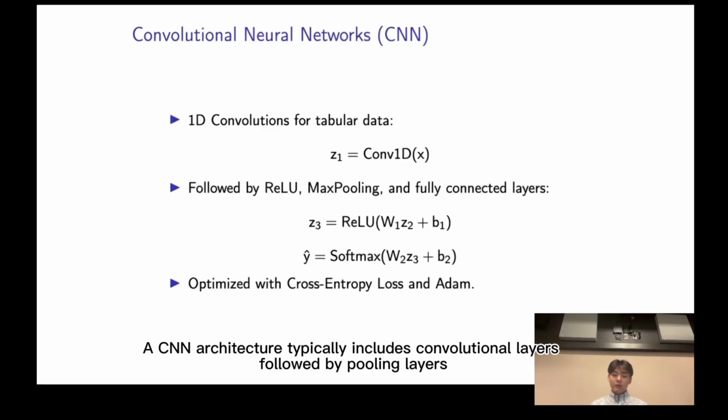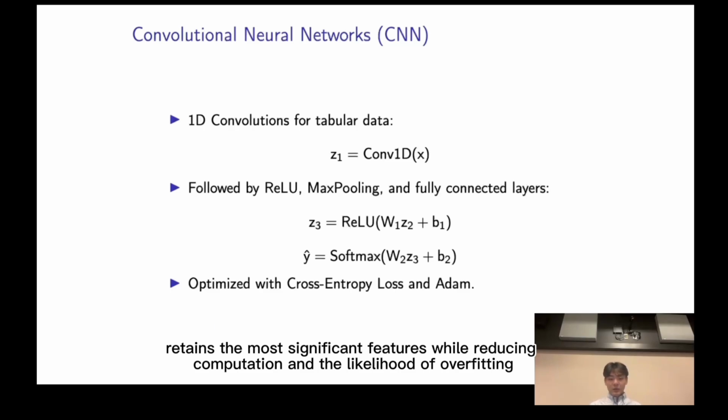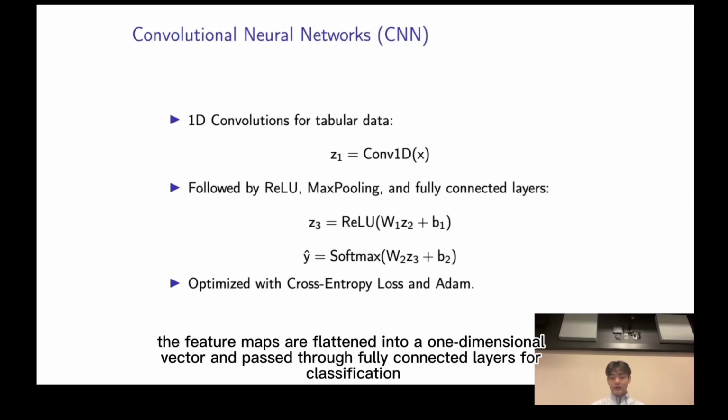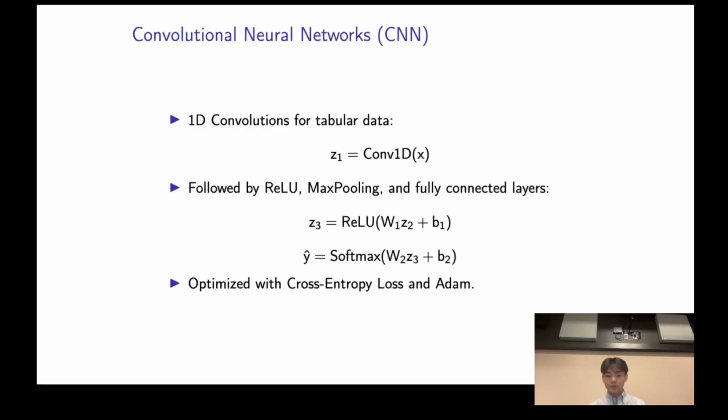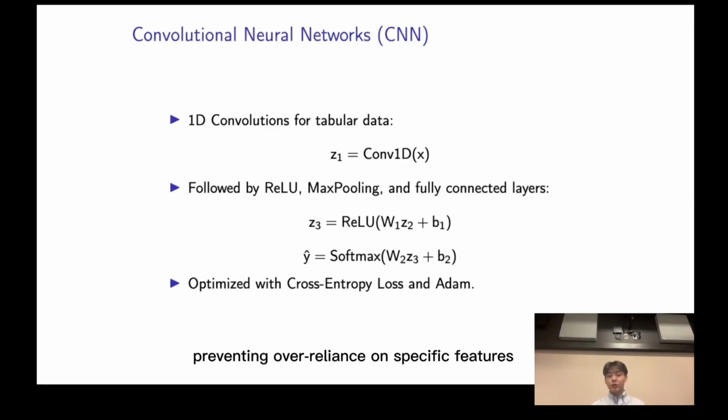A convolutional neural network typically involves convolutional layers followed by pooling layers, which reduce the spatial dimensions of the data. Pooling retains most of the significant features of the data while reducing computation and the likelihood of overfitting. After the convolution and pooling layers, the features are flattened into a one-dimensional vector and passed through fully connected layers for classification. For regularization, techniques like dropout are applied to randomly disable some neurons, preventing over-reliance on specific features.